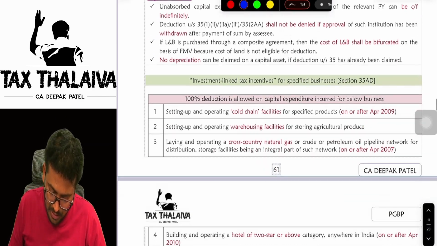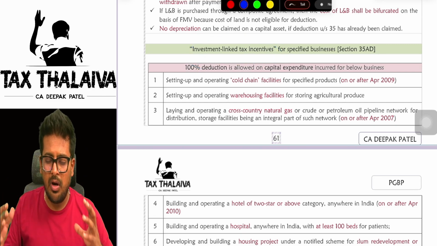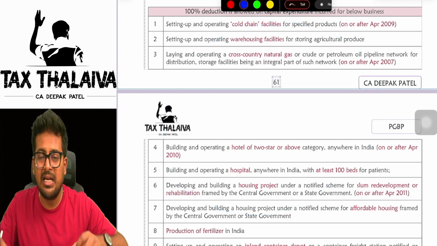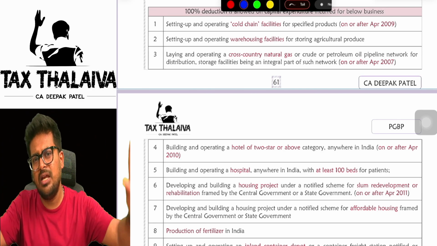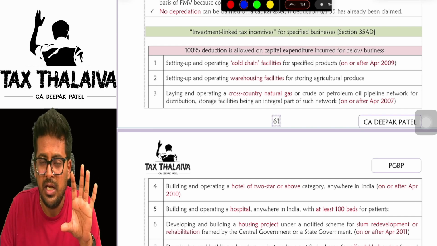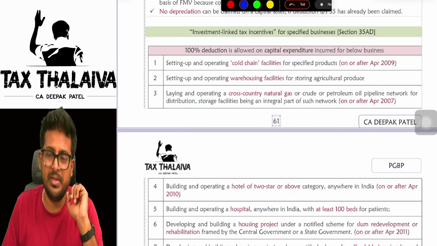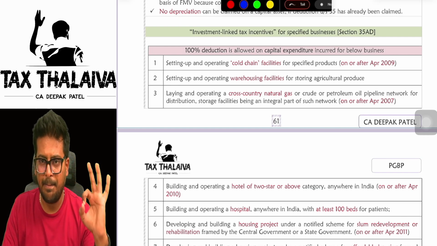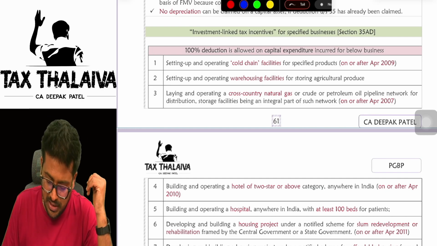Very, very important. Now, there is a concept called investment linked tax incentives. Means at the time of starting only these kinds of businesses, whatever is mentioned in this list, if you incur capital expenditure, 100% of the capital expenditure whatever you spent will be totally given to you as a deduction under section 35AD. What are those businesses, sir? I repeat, if you are starting a new business of any of these mentioned businesses, whatever capital expenditure you spend, total 100% of the capital expenditure you can claim as a deduction under section 35AD.